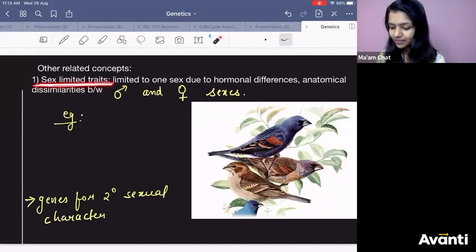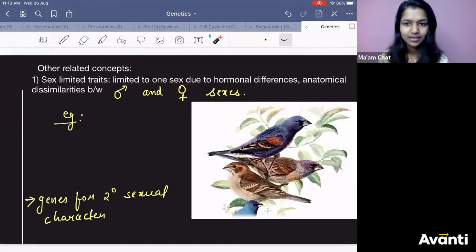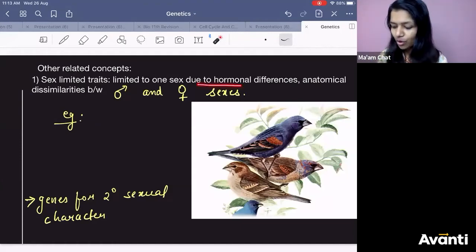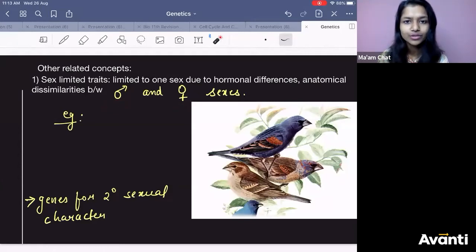What do you mean by this? It is limited to one sex. We know a trait can happen in male or female, but this is limited to one sex due to hormonal differences and anatomical dissimilarities between male and female. Males have different hormones, females have different hormones, so there is a difference in hormone level. Anatomy is different, right?